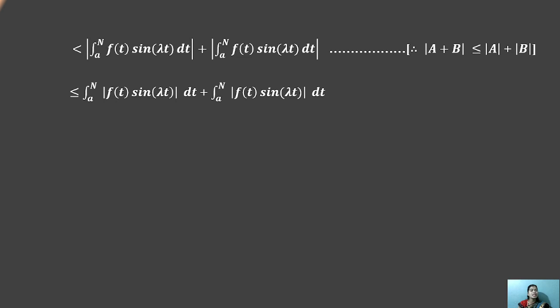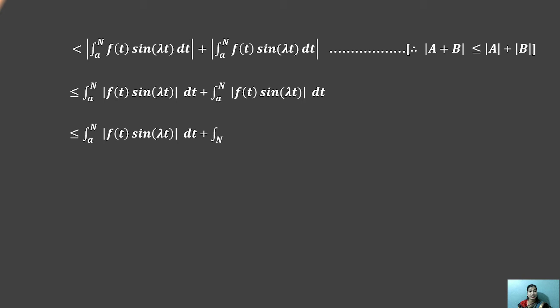After that, this is less than or equal to the integral from a to N of the modulus of f of t sin lambda t dt. The same condition is applied to the other integral, from N to infinity of the modulus of f of t sin lambda t dt. Then this gives the separated form of the inequality.